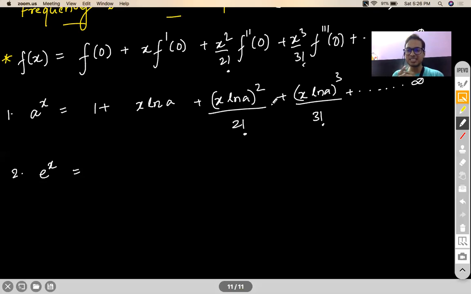Radius of convergence is that interval of x where the polynomial function on the right side of the equal to sign will start behaving as the non-polynomial function, or whatever is the function on the left side, whether it is exponential, logarithmic, trigonometric function like that. That interval of x is called the radius of convergence.